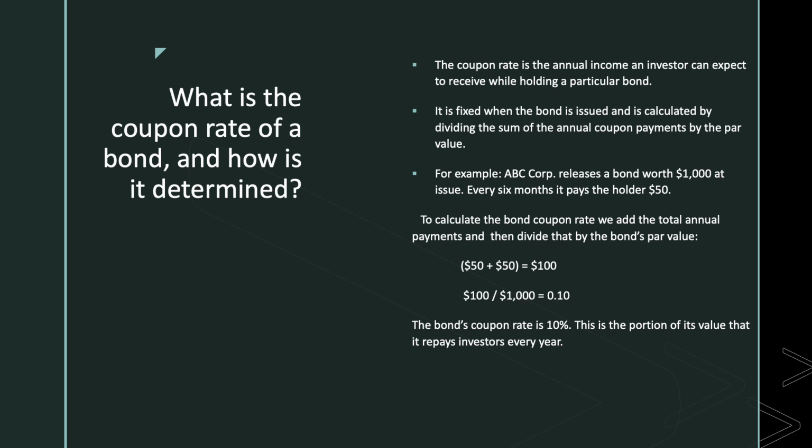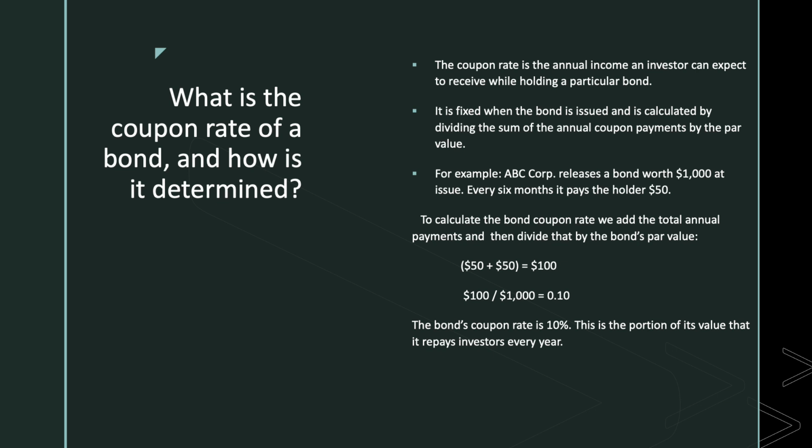Par value means the face value or the principal value. For example, we can take ABC Corporation. It releases a bond worth $1,000 at issue. Every 6 months it pays the bondholder $50. So annually, 50 plus 50, $100, is what the issuer is paying to the bondholder.